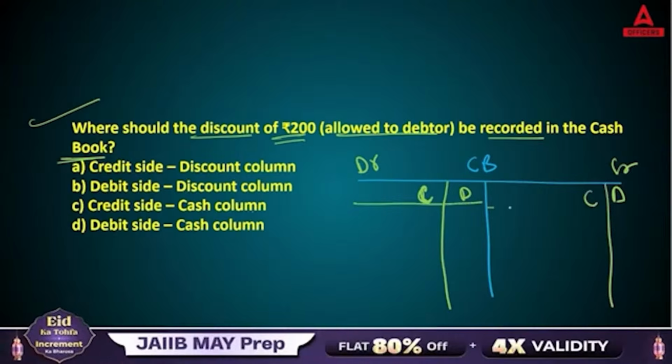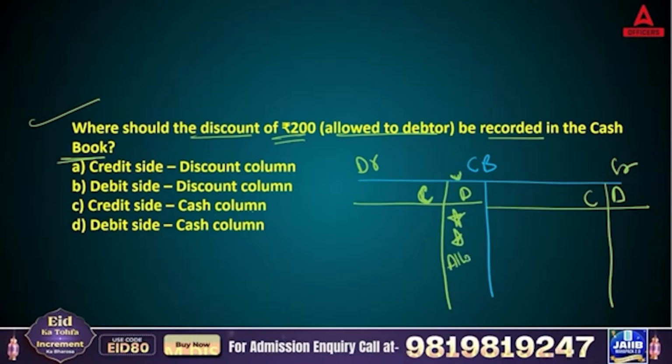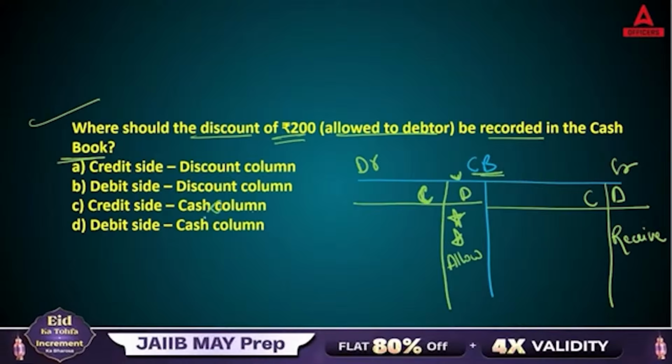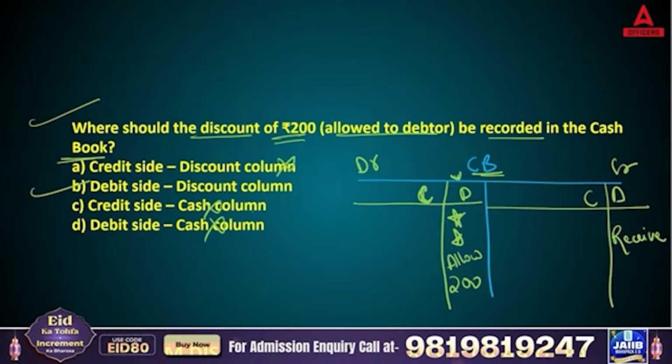So when you are allowing discount, you are going to use this. When you allow discount, you use the debit side; when you receive discount, you will show it on the credit side. Now tell me, under your cash book, are you going to use the cash column? No, you are going to write here. So this is going to be the debit side discount column. The right answer is answer B, debit side.